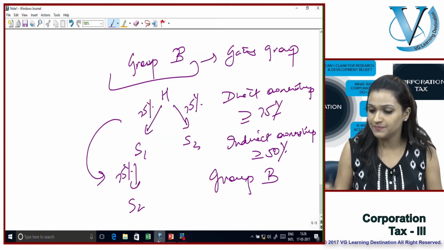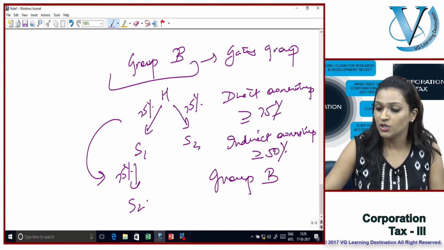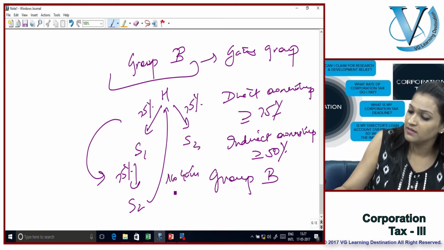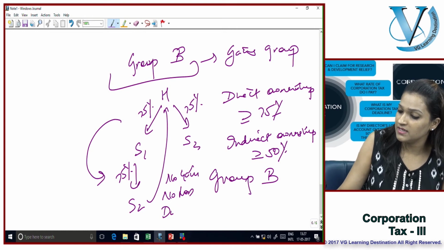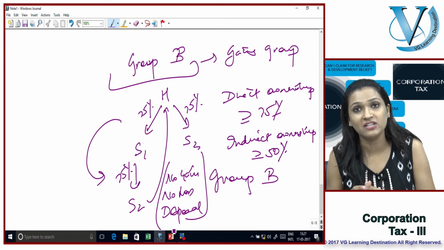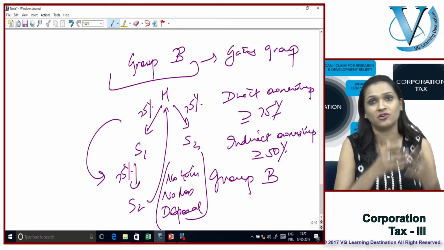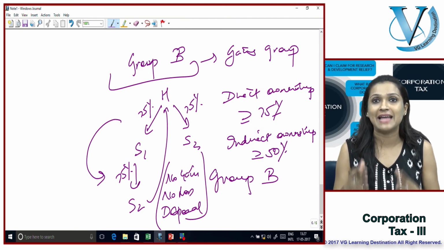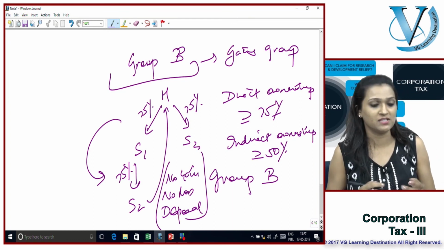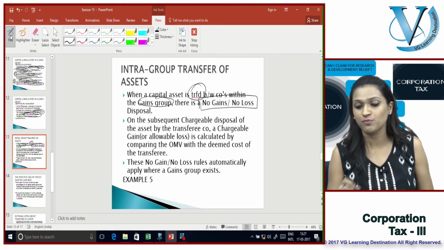So when I am transferring assets from one entity to the other within the gains group, it is known as a no gain, no loss disposal. Because it is a no gain, no loss disposal, I can effectively transfer my assets from one entity to the other without attracting any corporation tax liability.